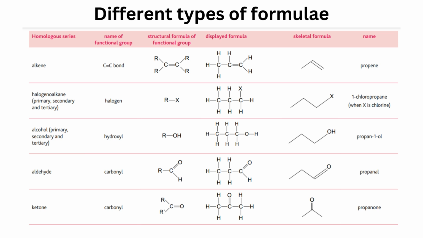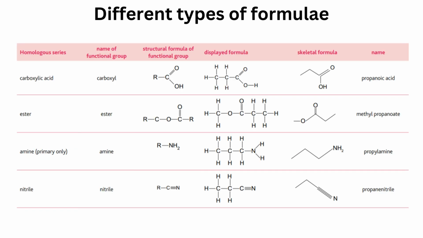Different types of formulas are mentioned over here. They are homologous series, name of functional group, structural formula of functional group, displayed formula, skeletal formula, and the name. Continuation of this is here.